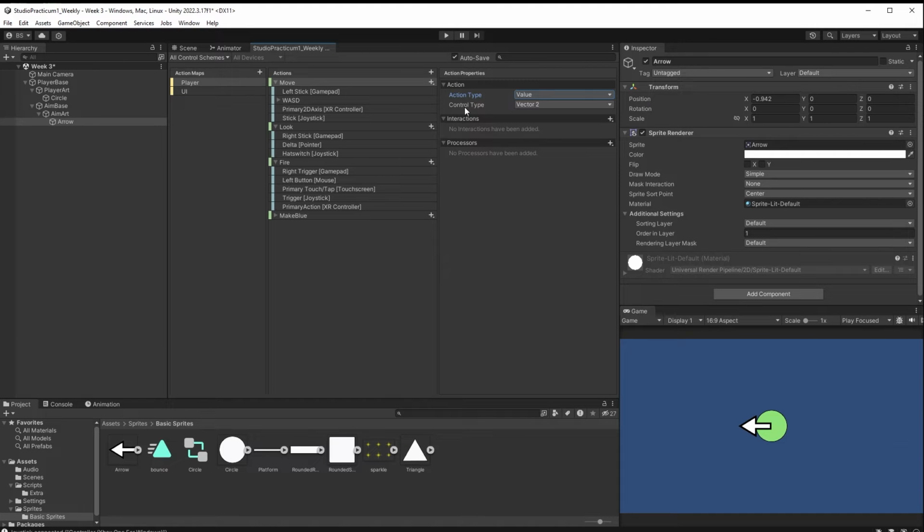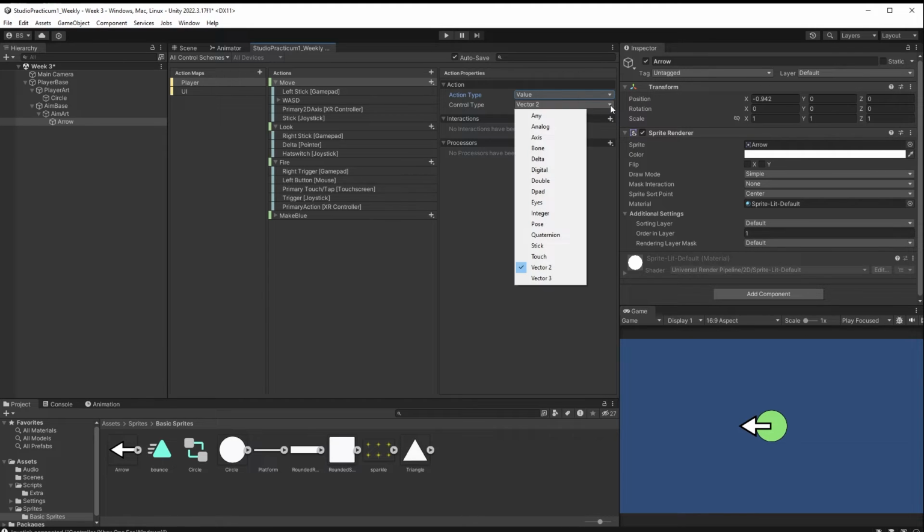Below that, we have our control type, and our control type is vector 2. If we take a look here, we have a number of different options as far as what we are sending. The control type is what we are sending whenever we are moving around that thumbstick. With a thumbstick, we want the vector 2, we want the movement, we want the vector that's associated with the direction of movement. So that's what a vector is. It's going to point in a particular direction. It's going to have a magnitude and a direction associated with it. We're probably going to dump the magnitude, but we're going to utilize the direction.